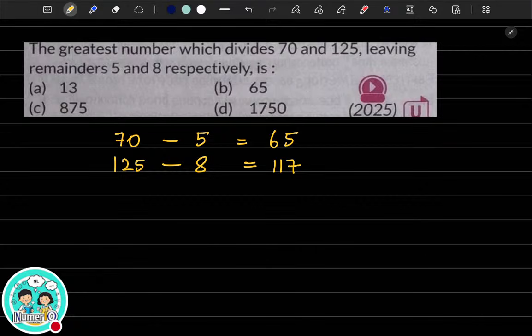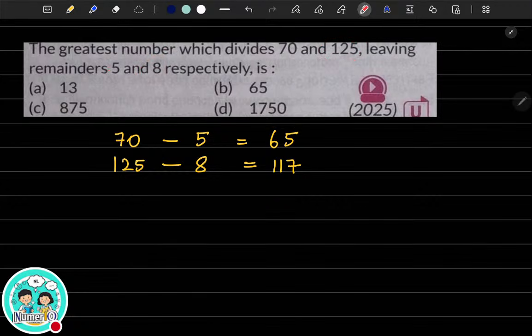So you have to find the biggest number which can divide 65 and 117 perfectly. So it cannot be a bigger number, it will definitely be a smaller number. What you are asked is find the greatest number which divides two numbers leaving remainders 5 and 8. First of all, we have to find the actual numbers. So 70 minus 5 will give us 65, 125 minus 8.